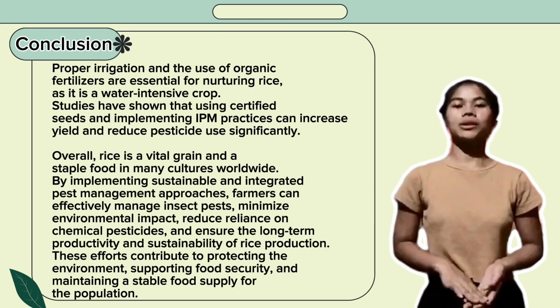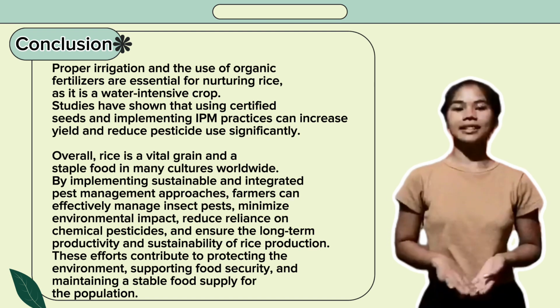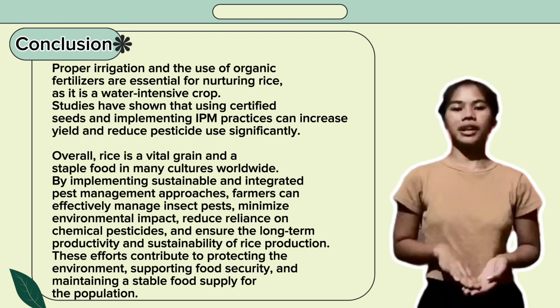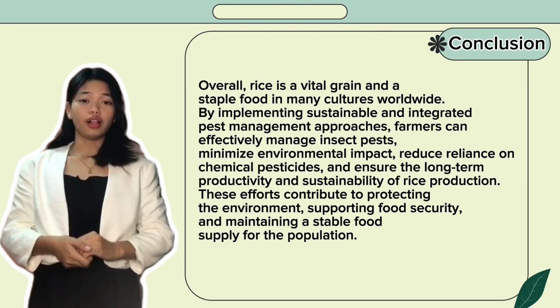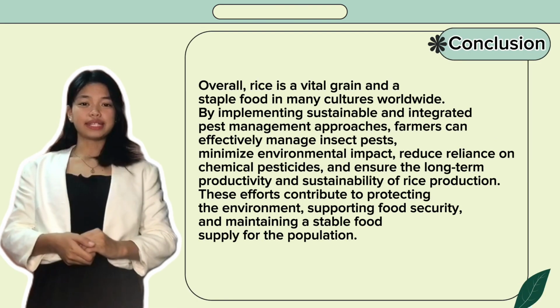Proper irrigation and the use of organic fertilizers are essential for nurturing rice as it's a water-intensive crop. Studies have shown that using certified seeds and implementing IPM practices can increase yield and reduce pesticide use significantly. Overall, rice is a vital grain and a staple food in many cultures worldwide.